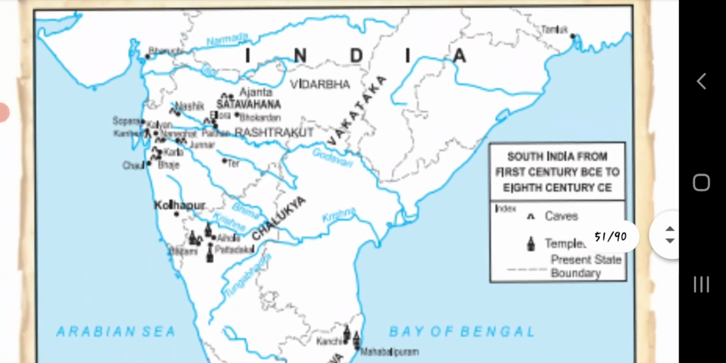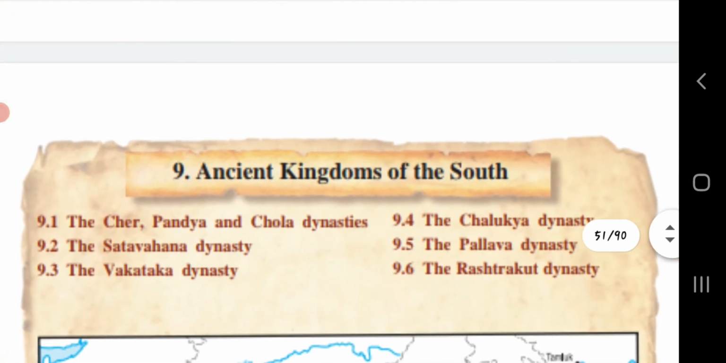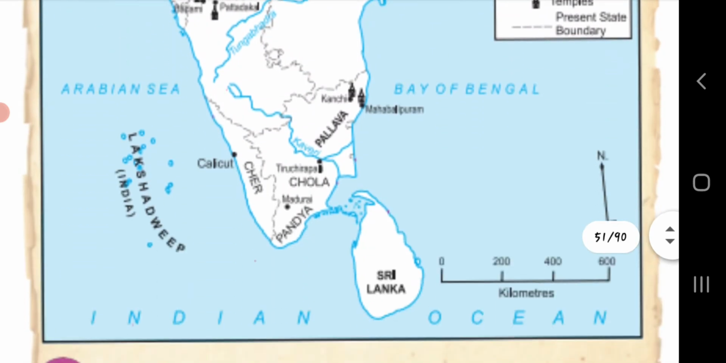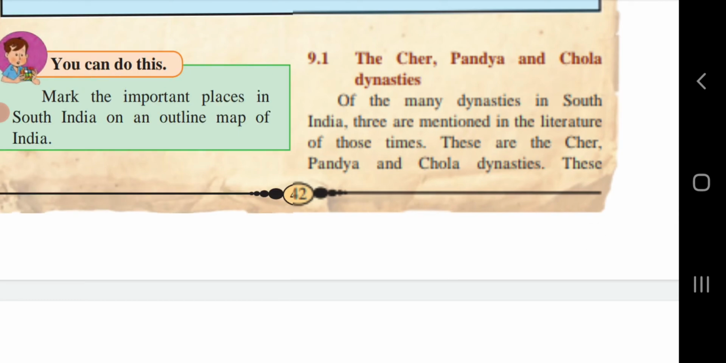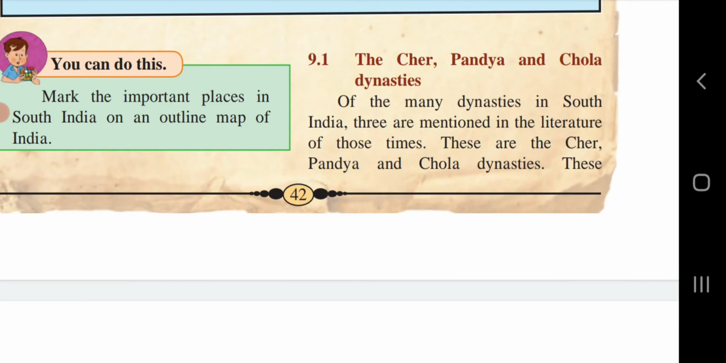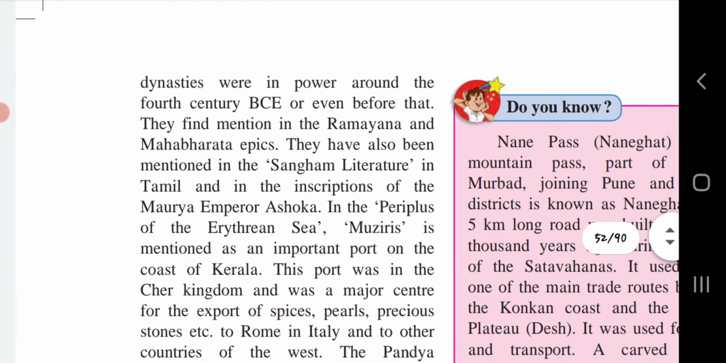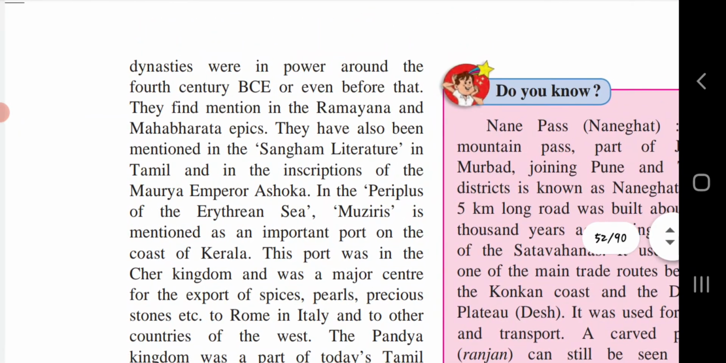Ancient kingdoms of the south. In these 6 points we had discussed, the first point was about the Chera, Pandya and Chola dynasties. We saw that the Chera, Pandya and Chola dynasties ruled southern India in the 4th century BC. Muziris was an important seaport in the kingdom of the Chera, from where export trade with Rome and the western countries was undertaken. The Pandya kingdom was in present-day Tamil Nadu. Madurai was the capital of the Pandya kingdom. The ancient Chola kingdom flourished in and around Tiruchirappalli.